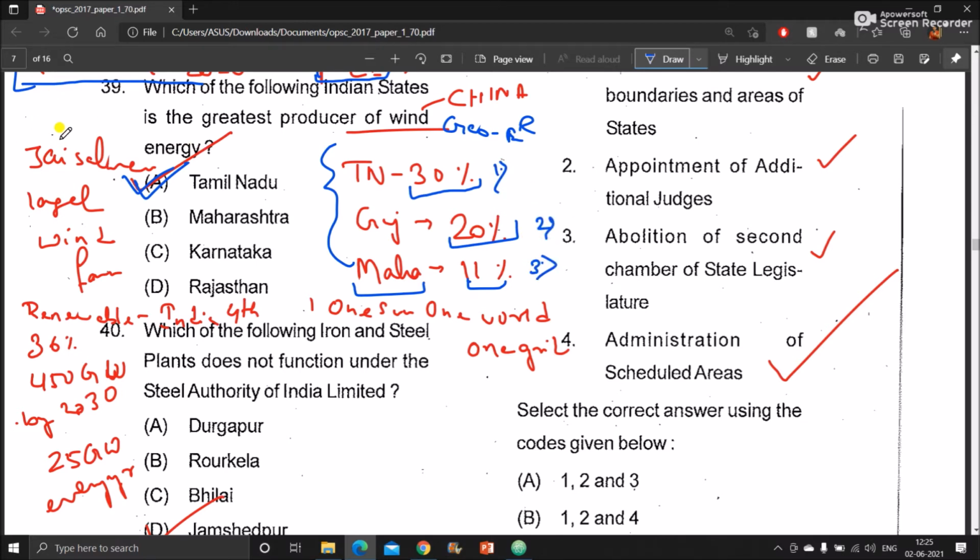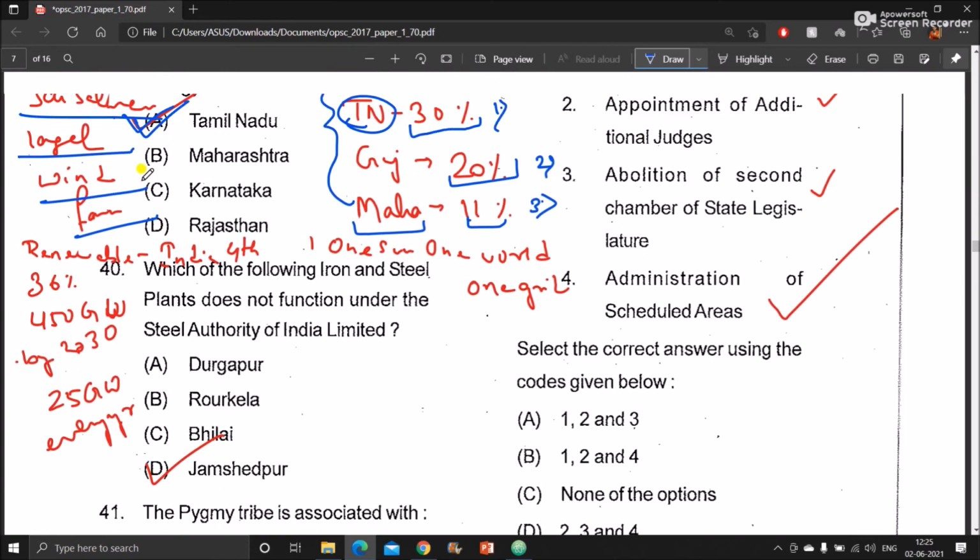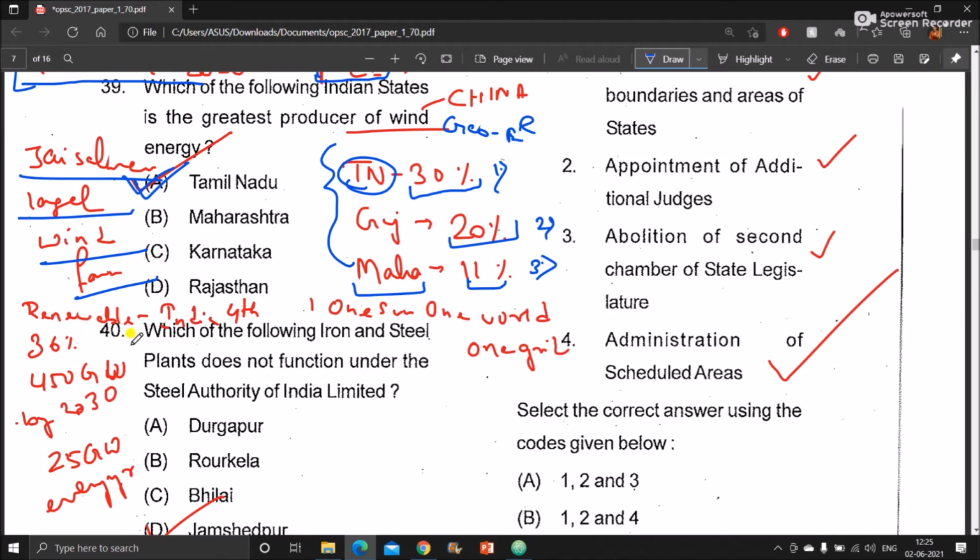Apart from that, in India, Jaisalmer is the largest wind farm of India. And if we see state-wise, then Tamil Nadu is the largest producer of wind energy. So the question can be asked to you both ways. Now, if we talk about renewable energy, globally, India is at rank 4th in renewable energy.